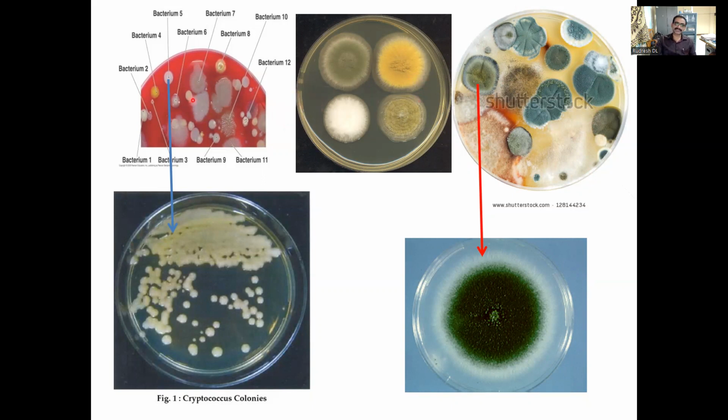So how to pure culture? You can select any colony. In case of bacteria, you can select this one, this one, this one. Without touching the others, in an aseptic condition in a laminar flow chamber, if you take this one and streak it on a new sterile nutrient media, then after incubation, whatever growth you get is a pure culture of this colony. Similarly, in case of fungi, without touching the other colonies, if you take a little bit of inoculum with the help of an inoculation loop and transfer it to a new plate, you will get a pure culture of this fungus. This technique was given by Robert Koch.